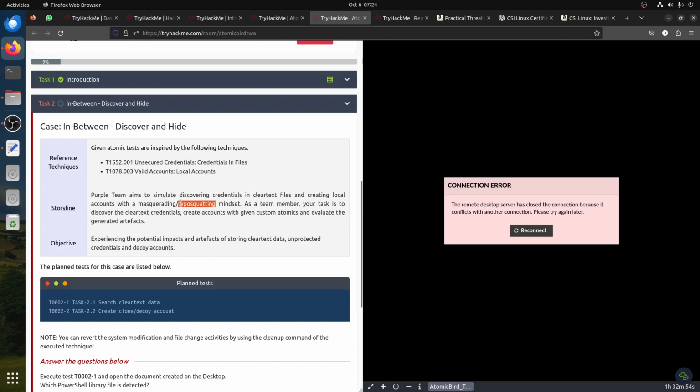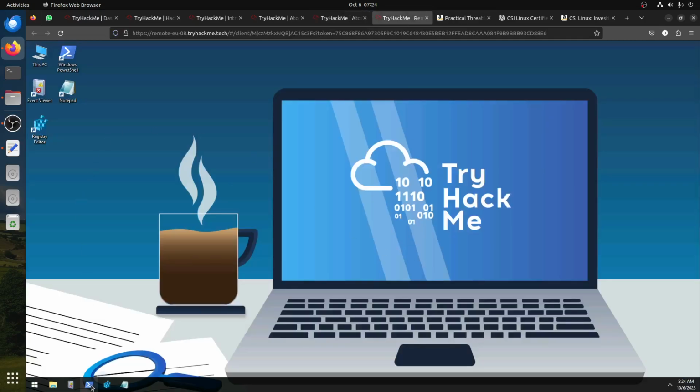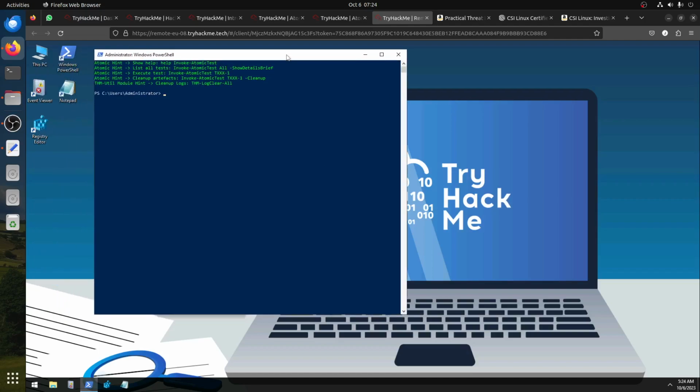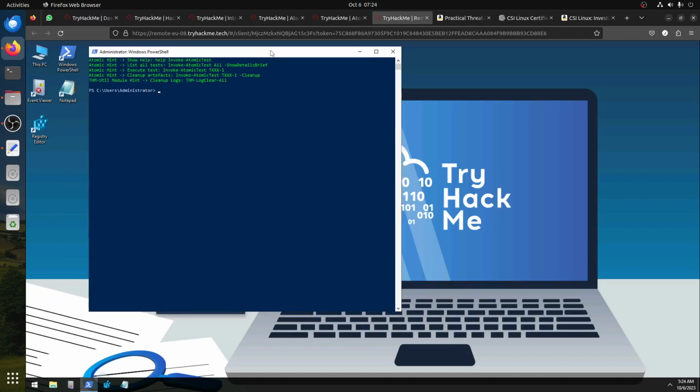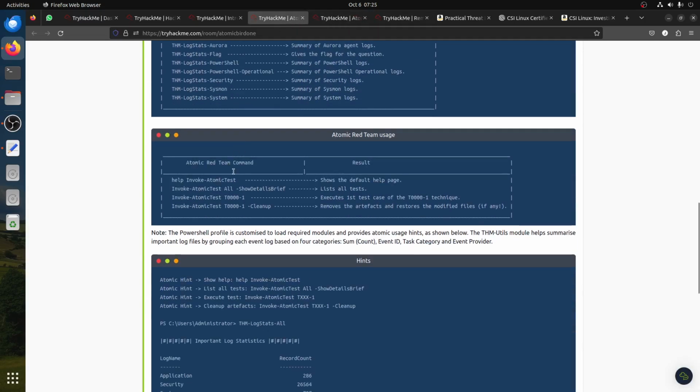We will use this. We'll find it now. One of the tests. As a team member, your task is to discover clear text credentials and create an account with a given custom atomic, and all that. Okay, now we need to do test T0002-1. So we need to start PowerShell. Let's have PowerShell from this screen. If you go back to the other room, that's how you start.